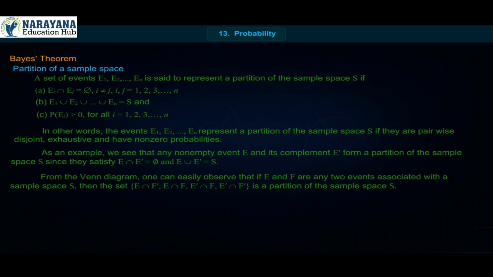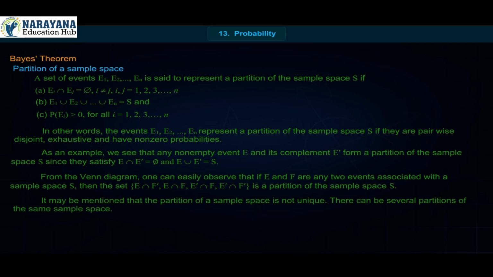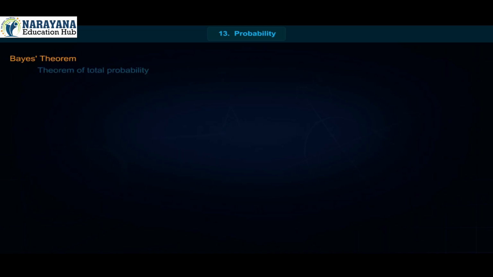From the Venn diagram, one can easily observe that if E and F are any two events associated with a sample space S, then the set E intersection F', E intersection F, E' intersection F, E' intersection F' is a partition of the sample space S. It may be mentioned that the partition of a sample space is not unique. There can be several partitions of the same sample space.